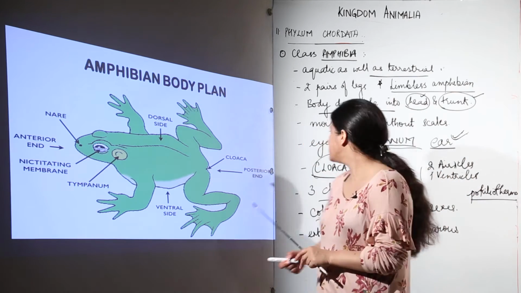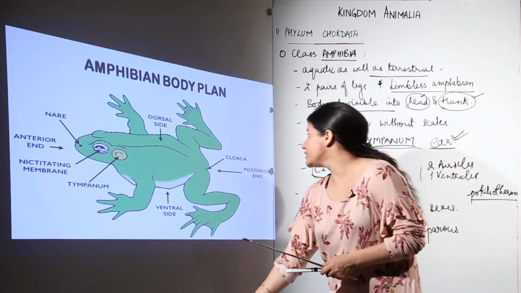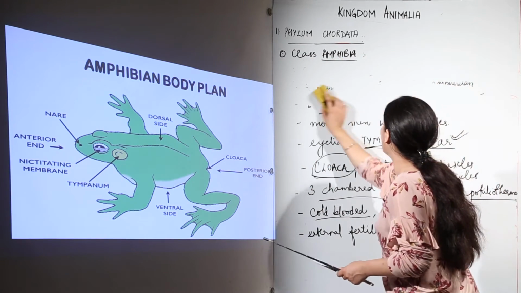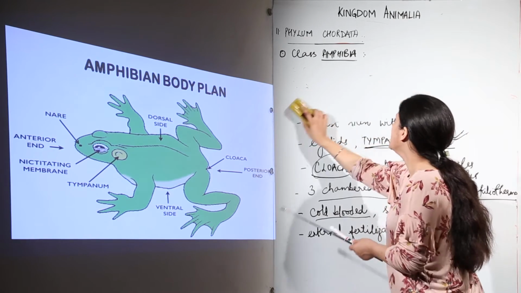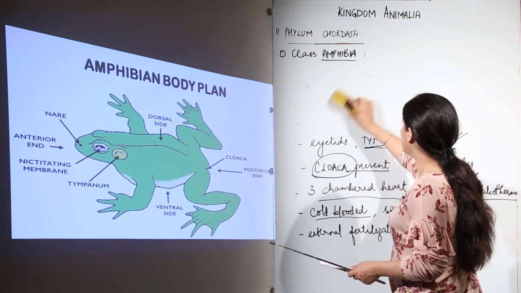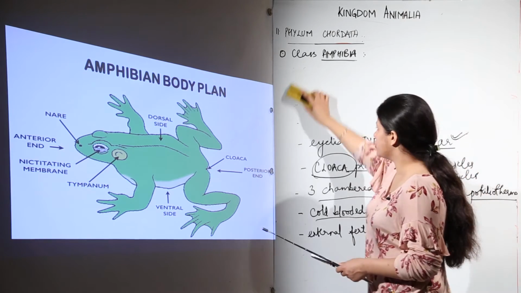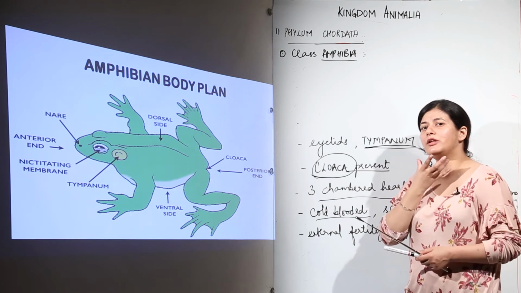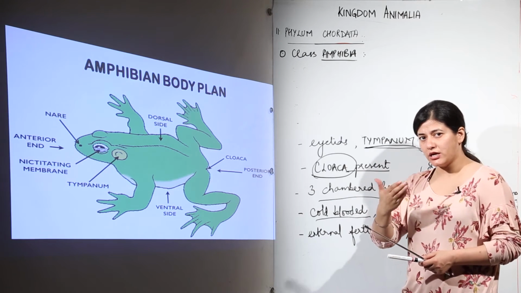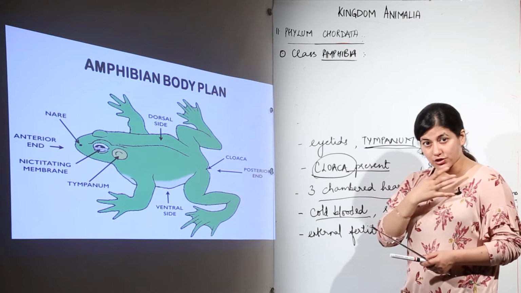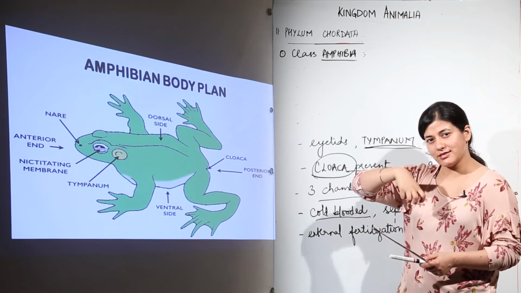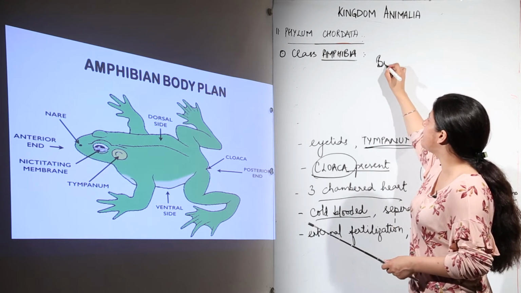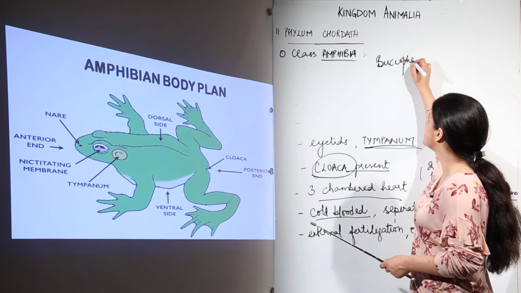So let us talk about the respiration as well. What type of respiration is going to be present in frog? There are three types of respiration. Now, if you have ever seen a cartoon representation of frog or actual representation of frog, you would have observed that while they breathe, there is something which comes over here, some gas balloon like structures, as if somebody is putting the gas inside that balloon and that balloon gets inflated. That type of respiration is buccopharyngeal respiration,